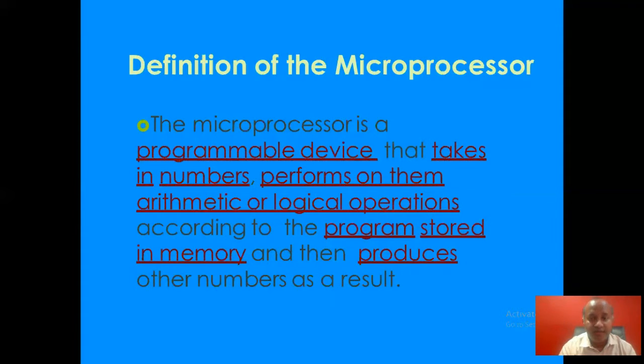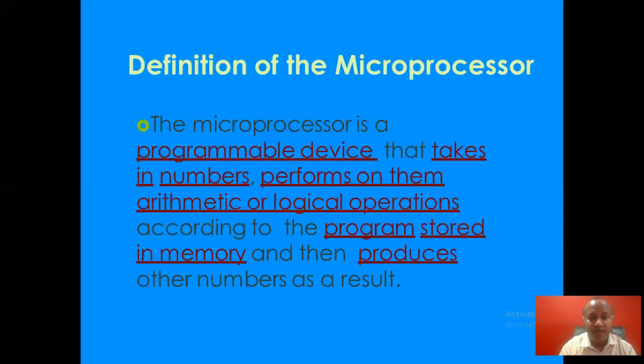By this definition, there are some keywords. Programmable device: we can program this microprocessor, so we have to learn programming also in this subject. Takes in means we have an input device. Numbers means we are going to perform some kind of operations on the numbers.